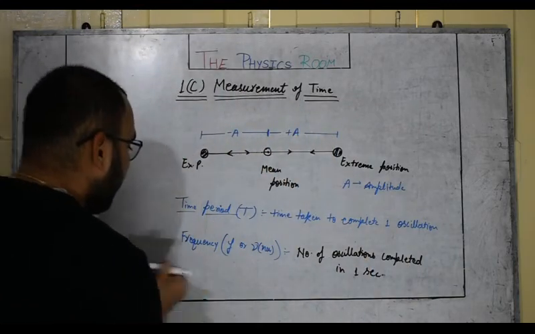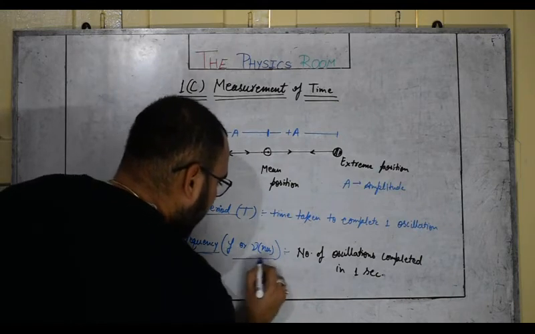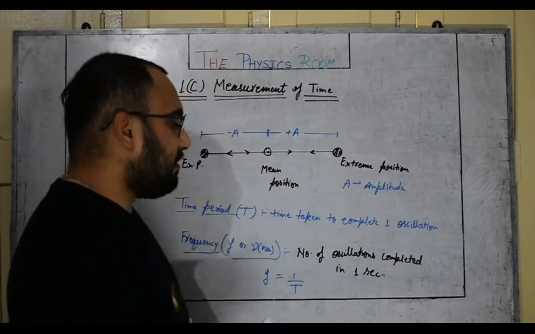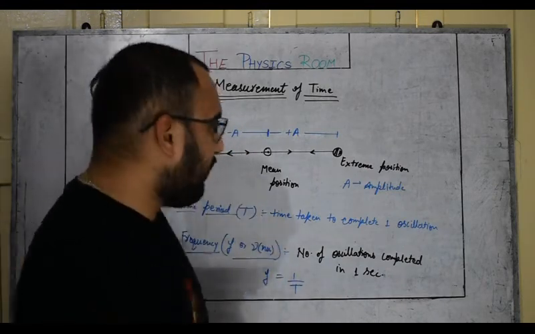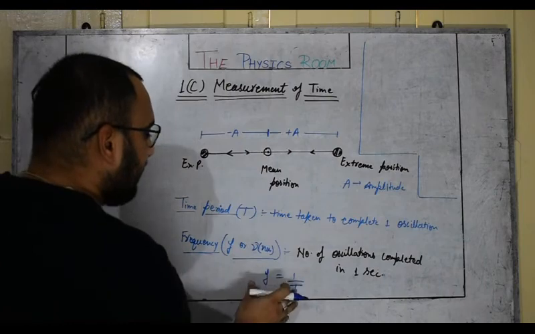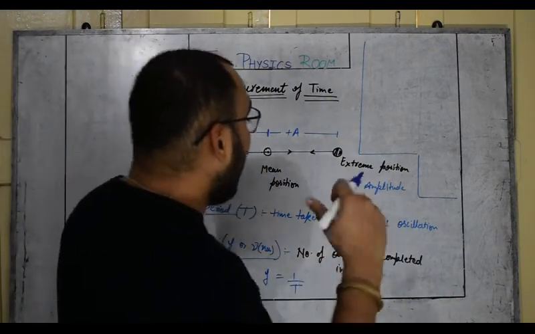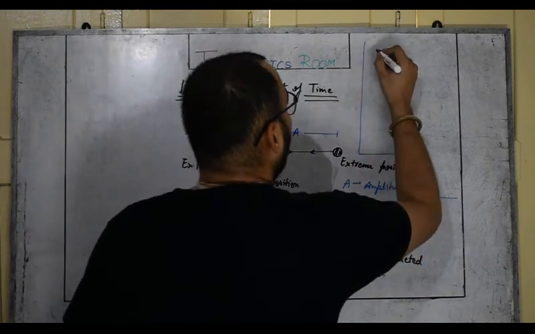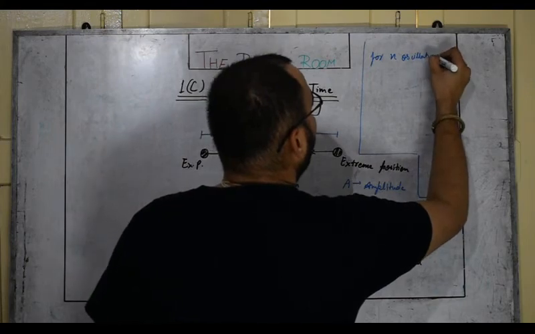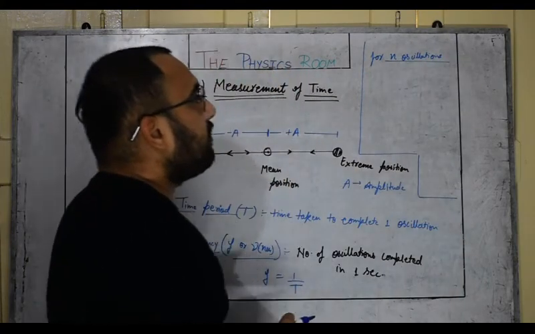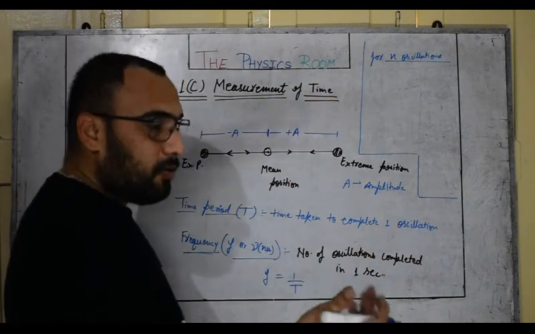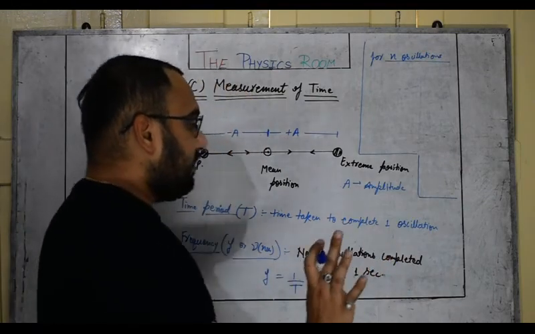And frequency is usually the reciprocal of time period. But why is frequency the reciprocal of time period? First we need to understand why. It is a very simple mathematical treatment. Let's focus on the definition, so you will be able to understand why it is the reciprocal of time period. Time period is the time taken to complete one oscillation. Suppose a body is oscillating and it has completed n oscillations in a particular amount of time. So we are talking about the number of oscillations completed in 1 second.